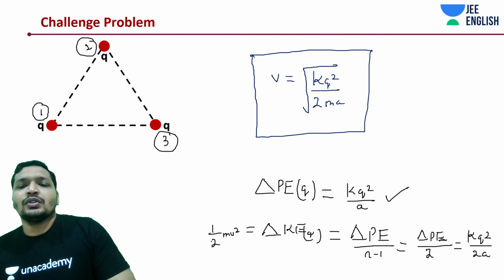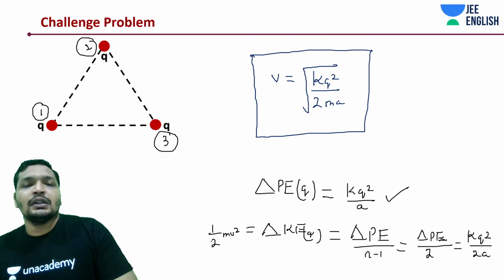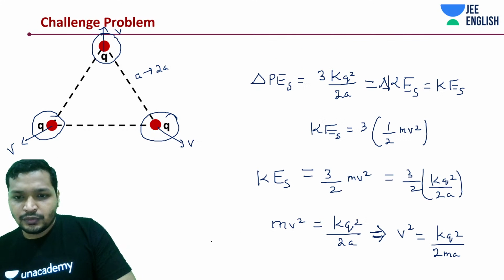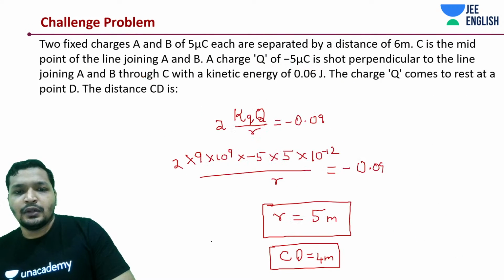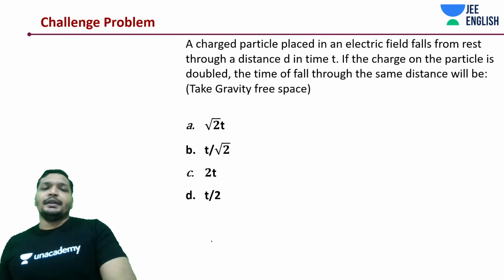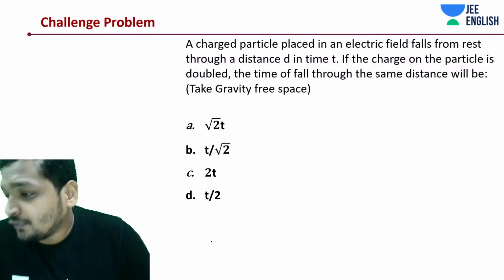Two. Change in potential was divided by 2. So it should have been kq square by a. Okay, all right.